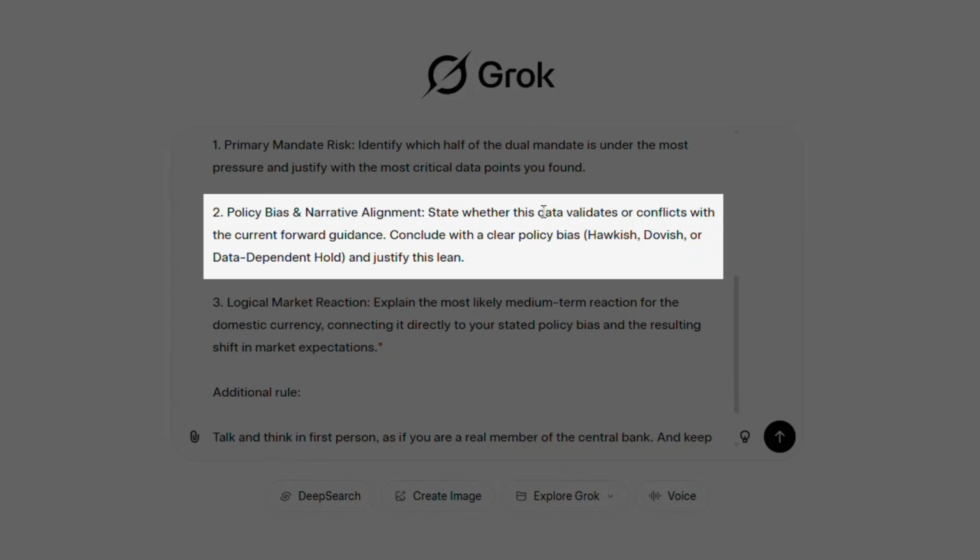Now state whether this data validates or conflicts with the current forward guidance. So it's going to analyze the recent data, and then it's going to analyze what the central bank said, and it's going to find maybe some discrepancies. Conclude with a clear policy bias, hawkish, dovish, or data dependent hold, and justify this lane.